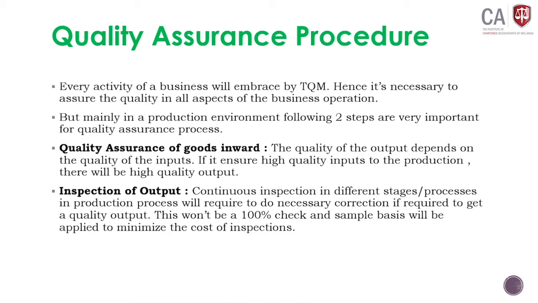Now you have to inspect the production. Inspection of output. Continuous inspection at different stages of the production process will allow necessary correction if required to get the quality output. But remember, we are not going to inspect 100%. If you inspect 100%, it will cost more. There will be a significant amount of cost. But here I am telling you, no need to check 100%, but randomly check whether the product meets the required quality standard.